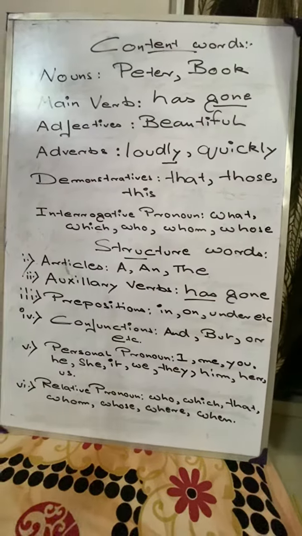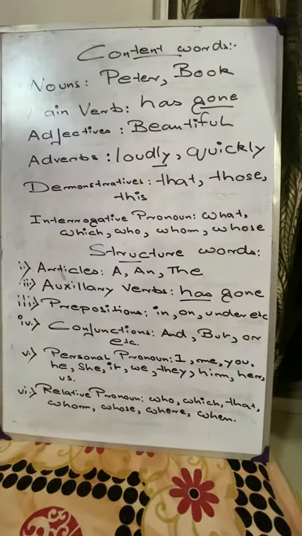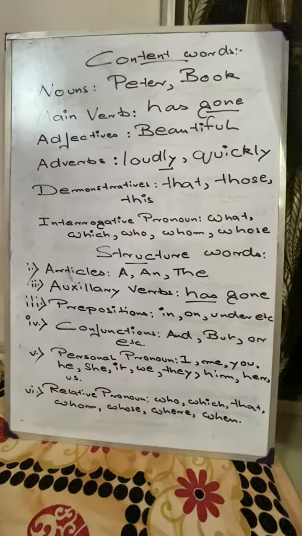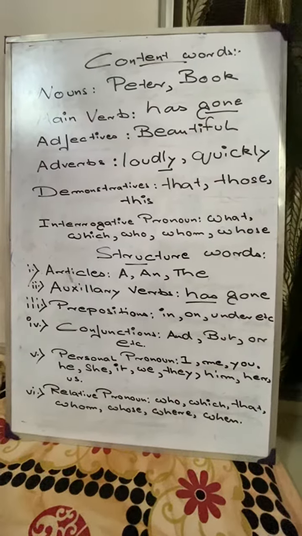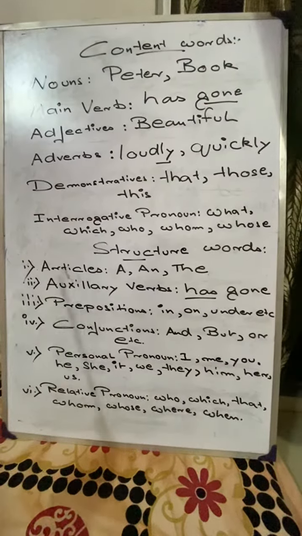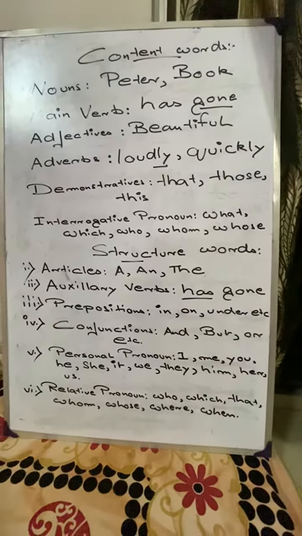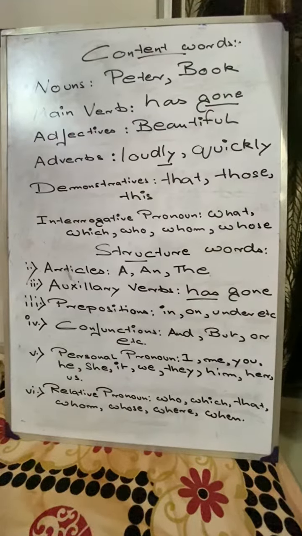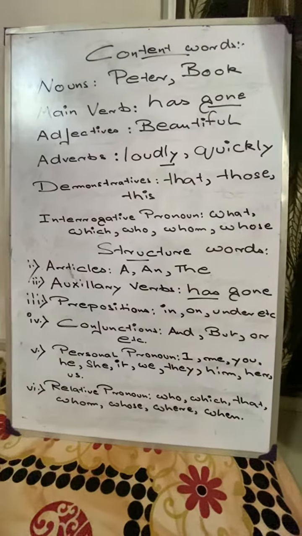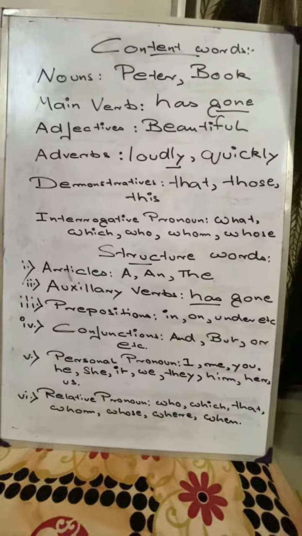That thing, that book, that boy, those things, this book. That means I am demonstrating, I am showcasing, I am making it clear to you that I am talking of that board, I am talking of those boys, I am talking of this book. This is demonstration. So, demonstratives fall under the category of content words.